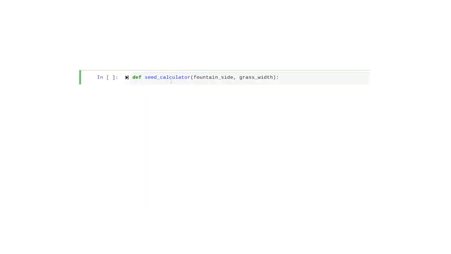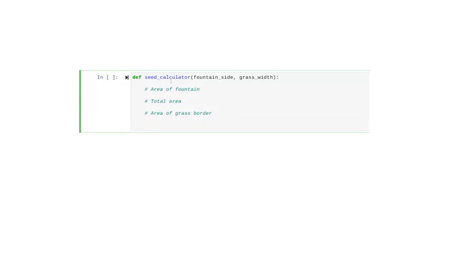As always, begin with the def keyword. We'll name the function seedCalculator. Its parameters will be the 2 things we know, the fountain side length and the width of the grass border. Now we'll write the body of the function, breaking it into small steps that we'll outline with comments. First, we'll find the area of the fountain. Next, we'll calculate the total area of the square and the grass border combined. From these, we can derive the area of just the grass border by subtracting one from the other.